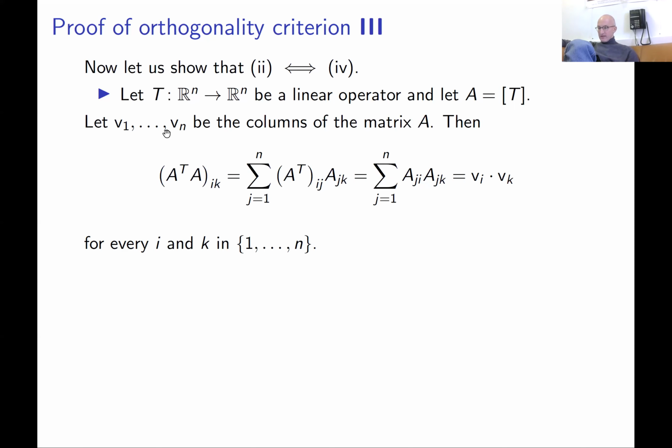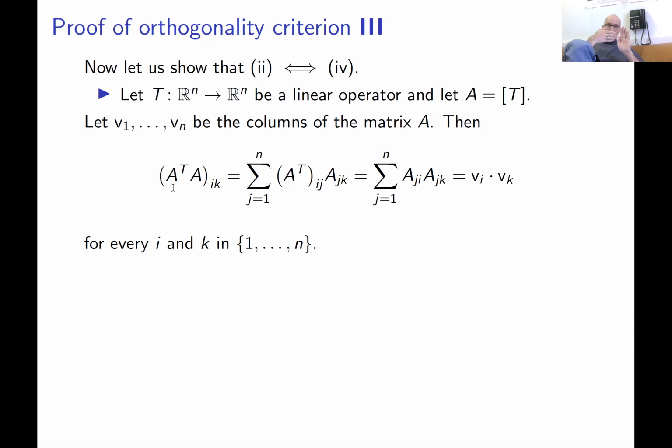We take the columns of A and denote them V1 up to Vn, and check the entries of A transpose times A. When you transpose a matrix, you just flip it around the diagonal, so you get a square matrix again.